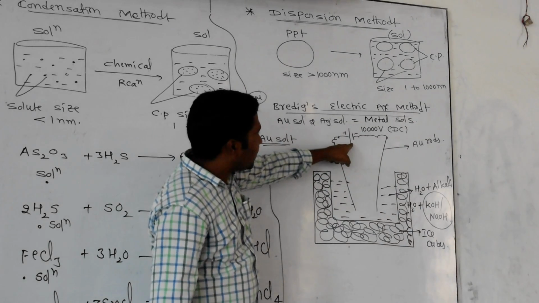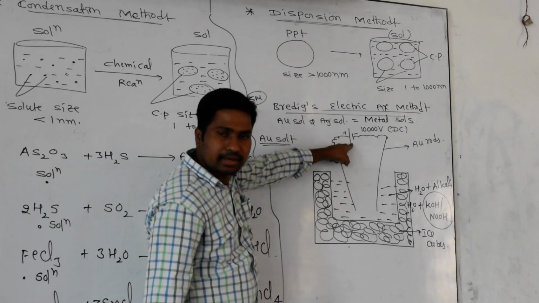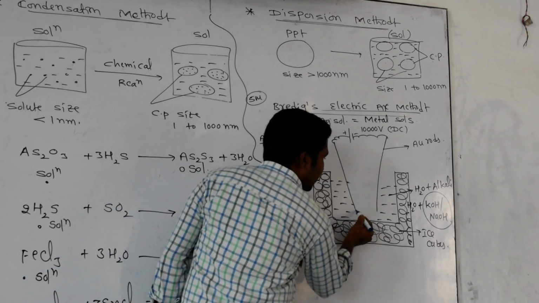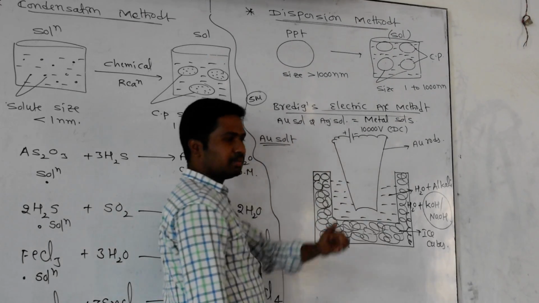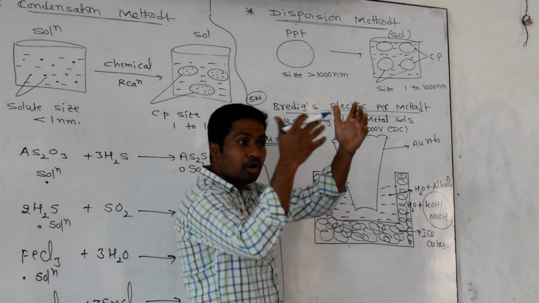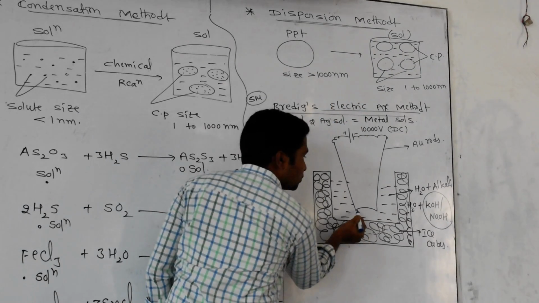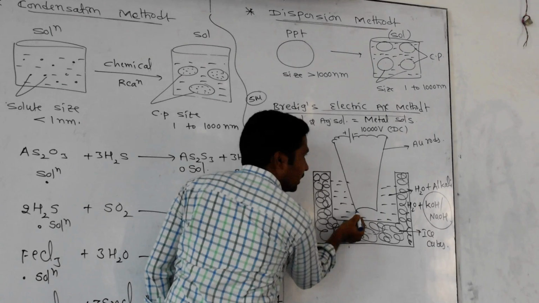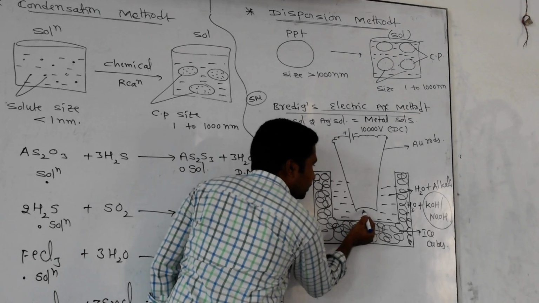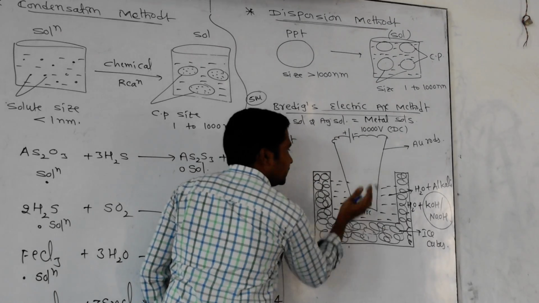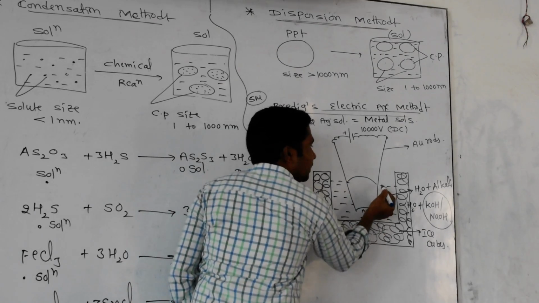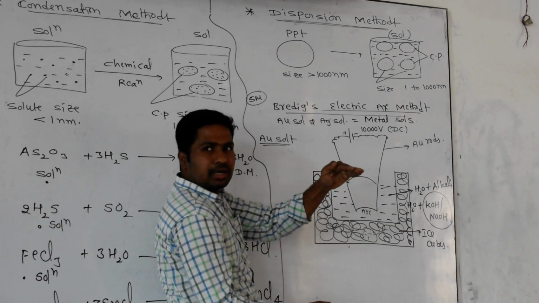And start the supply of 10,000 volts electricity to these electrodes. What happens? At the end of these rods, one electric spark will be produced, like a bright line forming. Like while colliding clouds, how a spark forms, such kind of spark will be produced at the end of the electrodes. That spark or arc will pass through this rod up to this end, wherever the water level is.